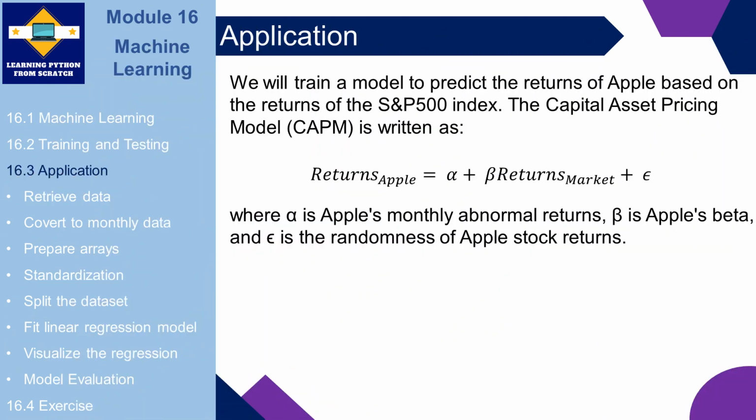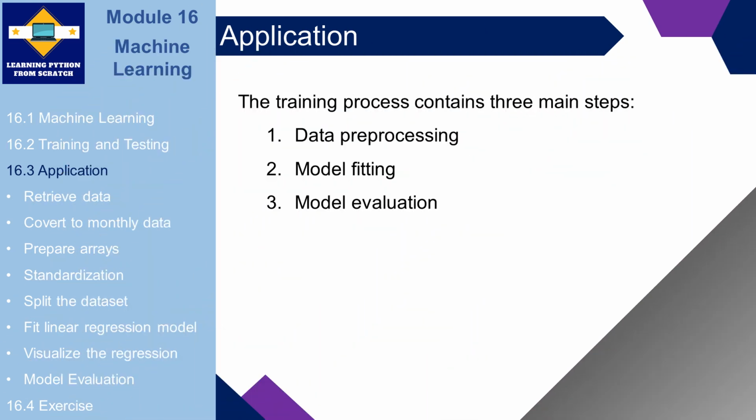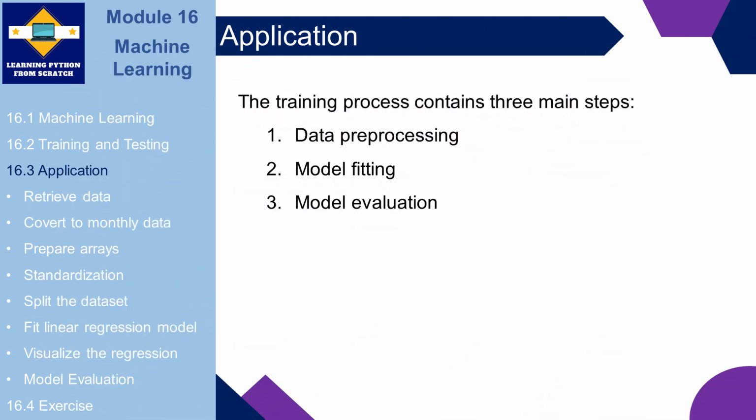We will train a model to predict the returns of Apple based on the returns of the S&P 500 index. The capital asset pricing model, CAPM, is written as returns Apple equals alpha plus beta times returns market plus epsilon, where alpha is Apple's monthly abnormal returns, beta is Apple's beta, and epsilon is the randomness of Apple stock returns. The training process contains three main steps: data preprocessing, model fitting, and model evaluation.